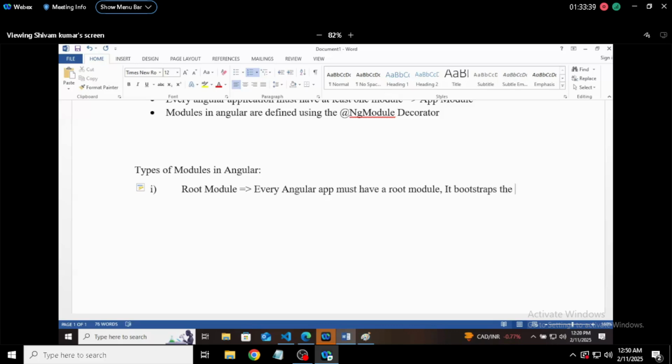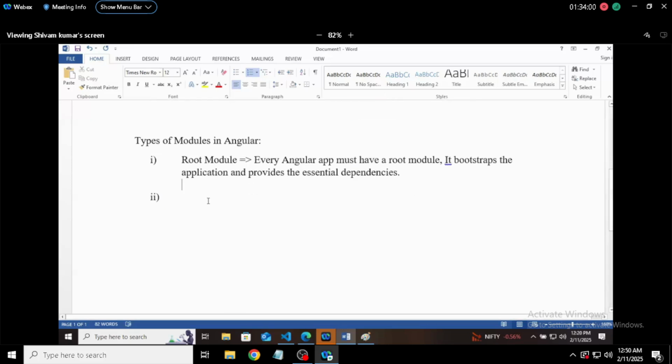It's not that. It bootstraps the application and provides the essential dependencies. So the first one is the root module. The second one is the feature module.